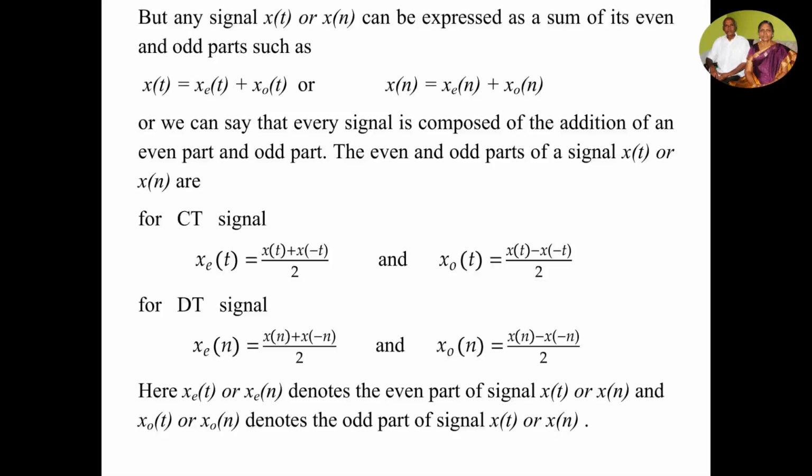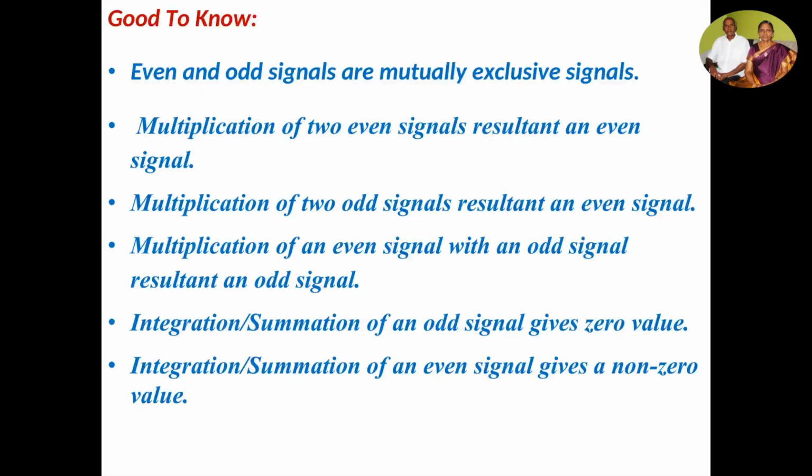So if even and odd parts of the signals are given, we can construct the signal x of t as a sum of these two. If x of t is given, we can extract the even and odd part of the signal by using these two formulas. Good to know here is even and odd signals are mutually exclusive signals.